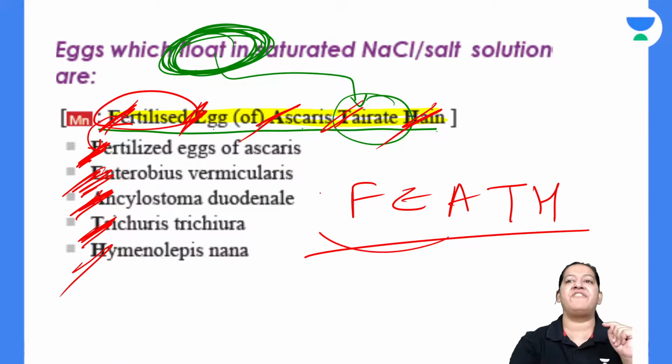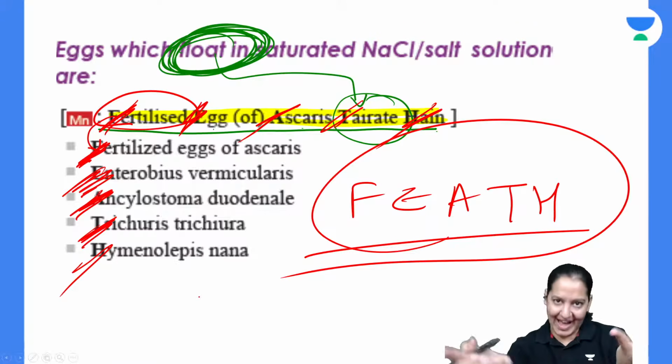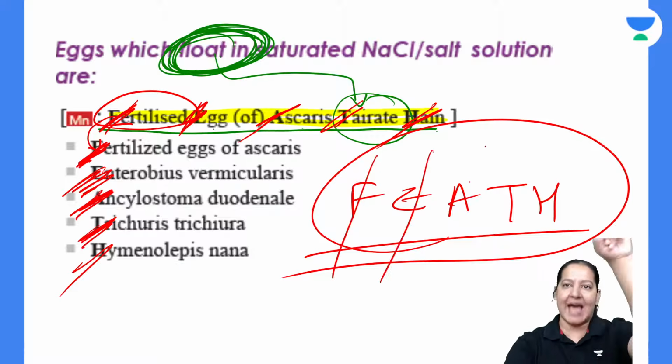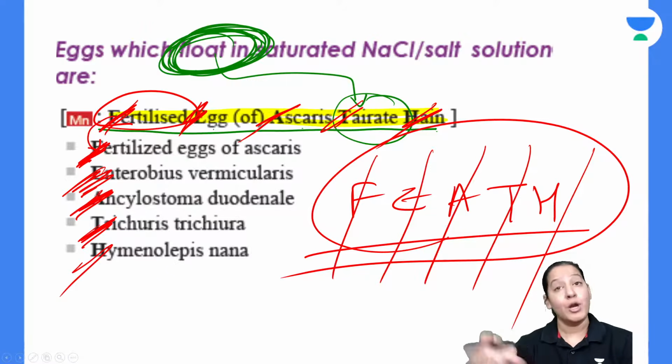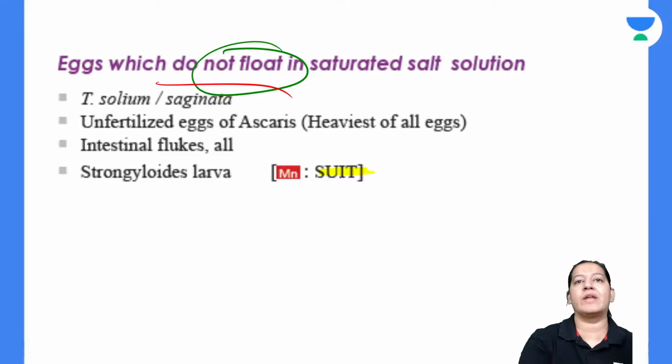So this is the mnemonic. FEATH is the mnemonic. You can learn it, or you can learn fertilized eggs of Ascaris तैरते हैं, whatever you say. So this is the mnemonic for floating, like swimming. Non-floating वाले बताओ, non-floating. The non-floating is SUIT.